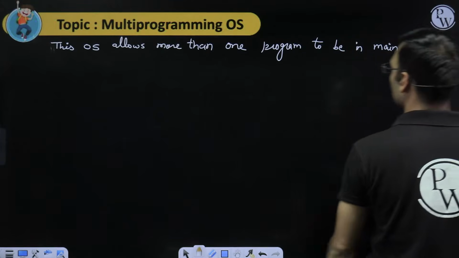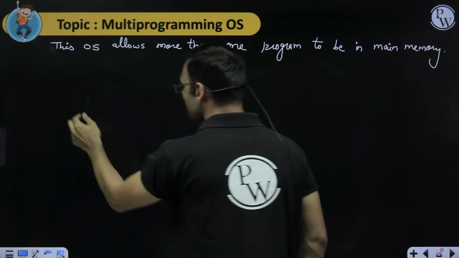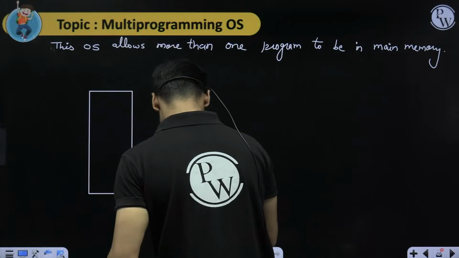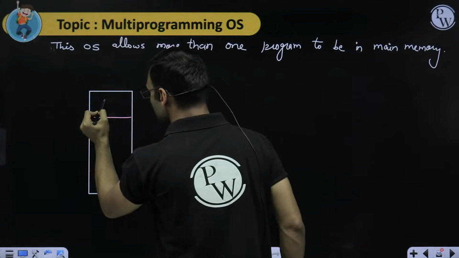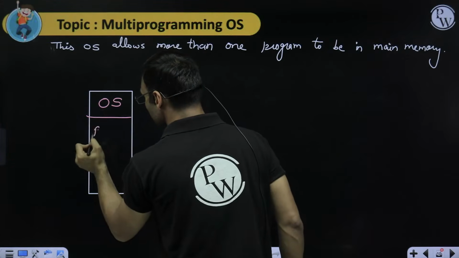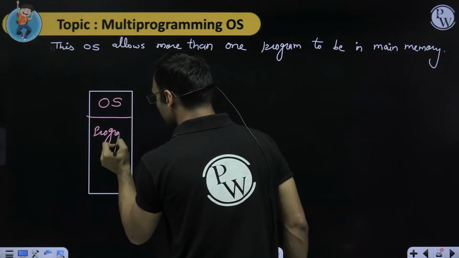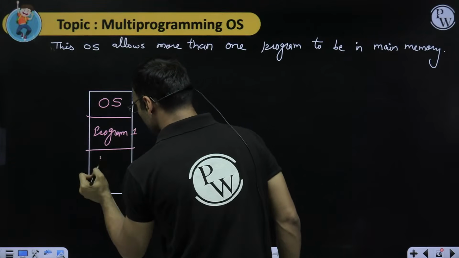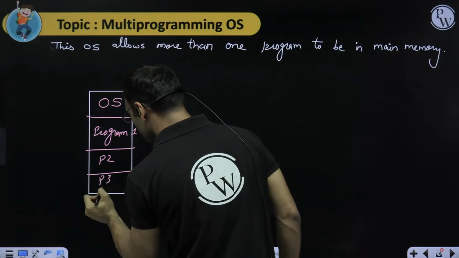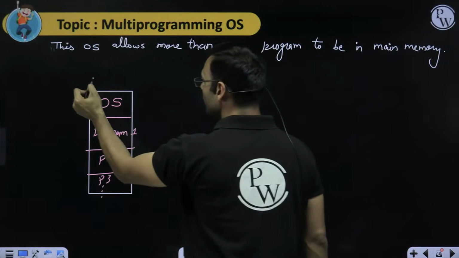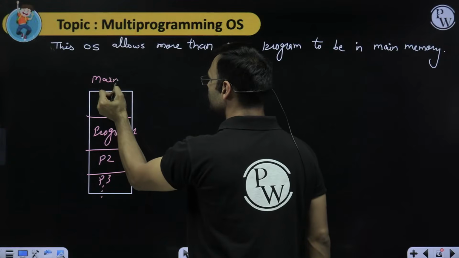Super. More than one program, multiple programs, are there in the main memory. Now what happens? Look at this. Apart from the operating system, program 1 is there, program 2 is there, program 3 is there. So many programs are there in the RAM, the main memory.